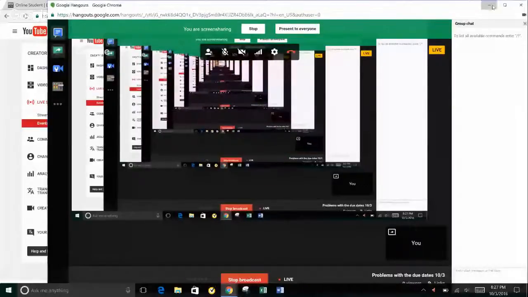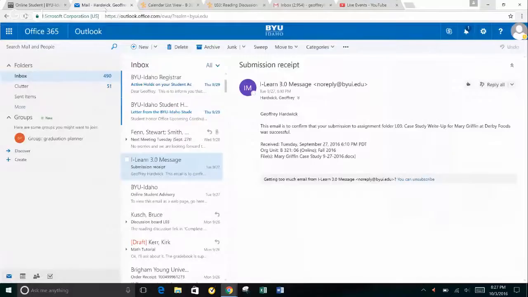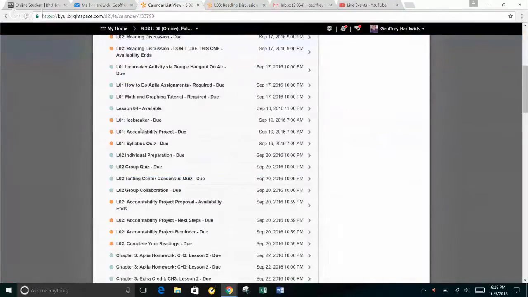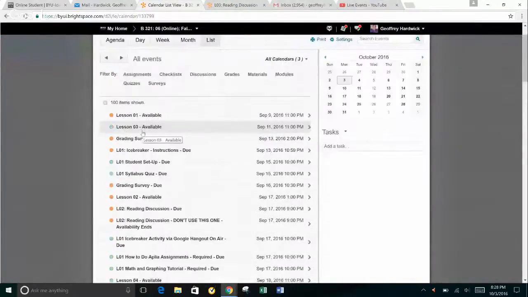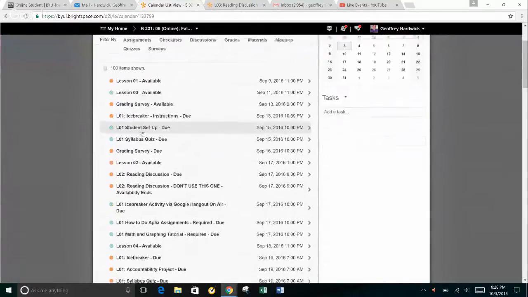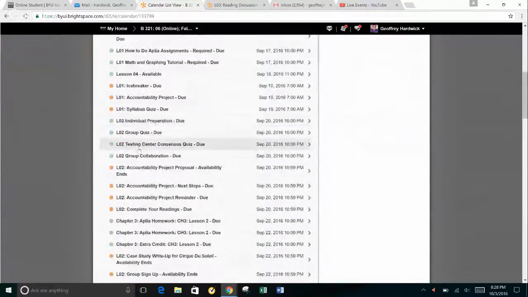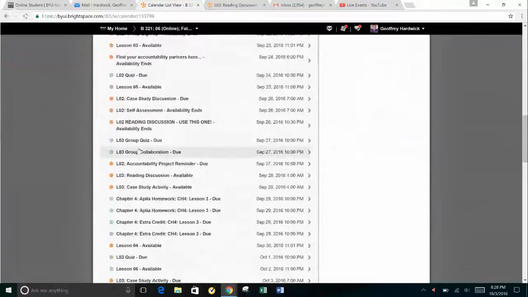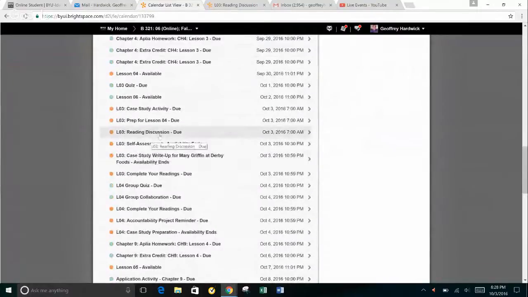So when I am in the reading discussion, in this main page which shows all of my upcoming events, if you look at what is due for October 3rd and 4th, we've got this reading discussion that's due here, and then we also have a reading discussion that's due here.